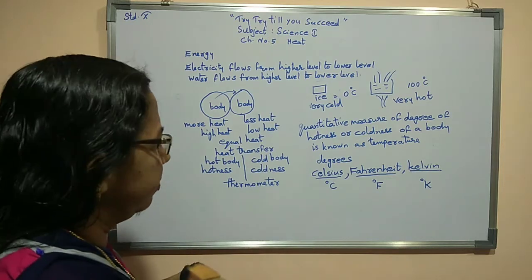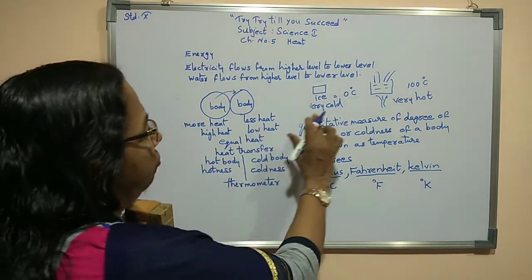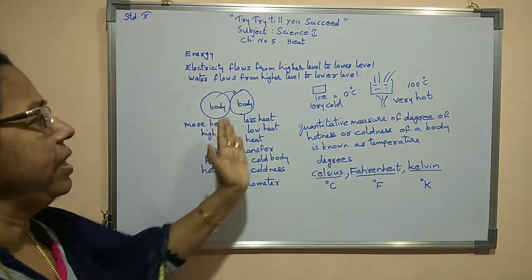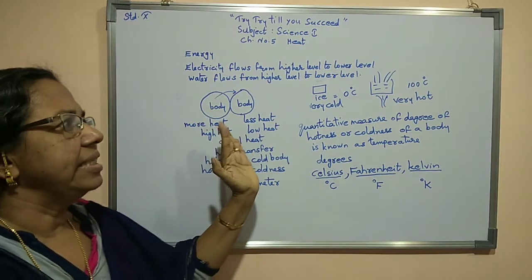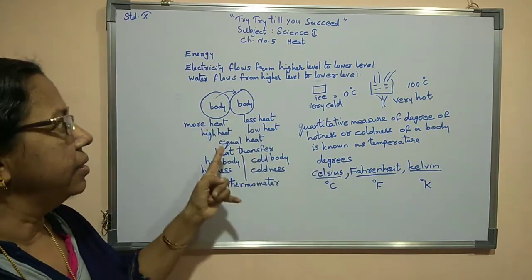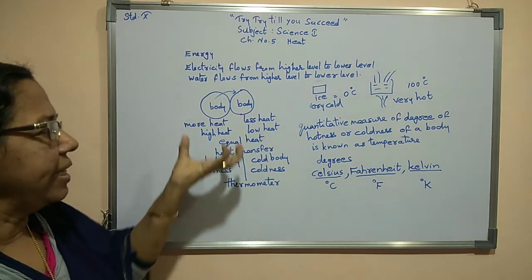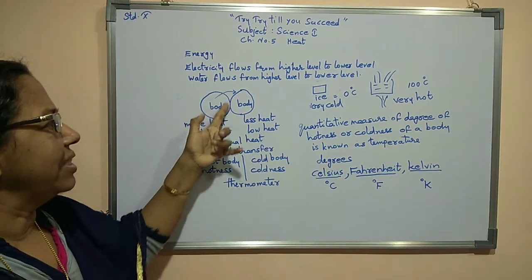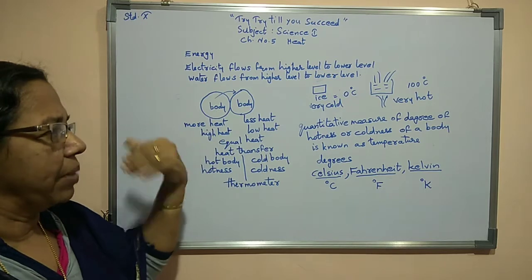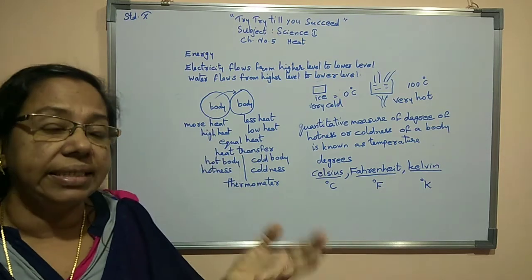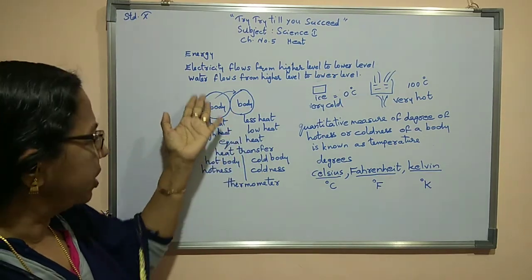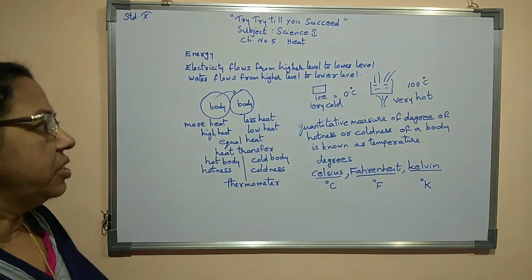Now, what is the difference between temperature and heat? When we supply heat, the temperature of the body increases, and the hotness of the body increases.